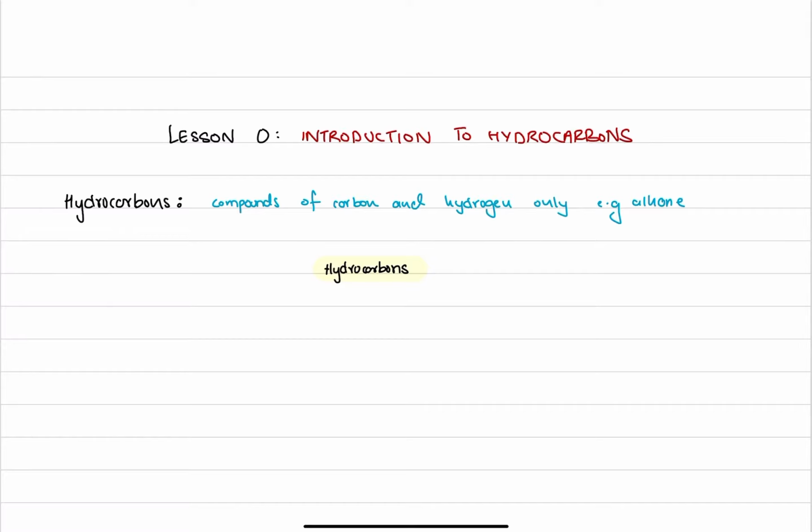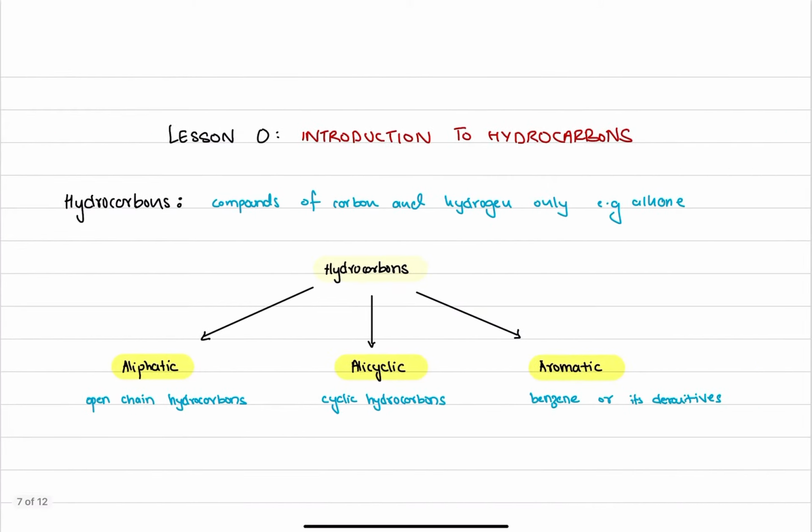Now, what I want to introduce to you at this point is what kind of classes of hydrocarbons you will be dealing with in this entire course. Here are the three classes. We will be going over aliphatic hydrocarbons, alicyclic hydrocarbons, and aromatic hydrocarbons. Aromatic is more or less important for A2 organic chemistry, but we will touch upon it and get the gist of it slightly. Whereas aliphatic is the most important portion of AS organic chemistry, and we also need to know a sufficient amount of information about alicyclic hydrocarbons.